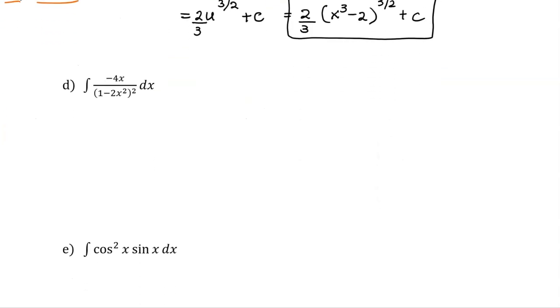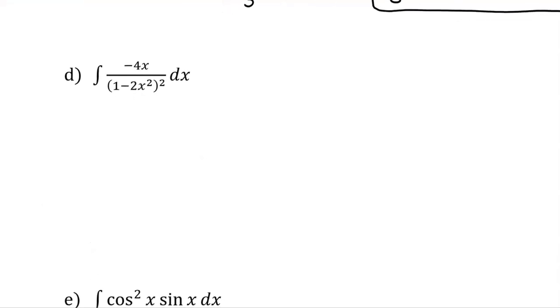Let's look at example D. We want to make a choice for u so that the derivative of u shows up in the integral. Well, using our knowledge of derivatives, I'm going to choose u to be 1 minus 2x squared. I don't need to include that squared that's on the outside, right? Because this is just going to be the exponent that we have on u. So u is equal to 1 minus 2x squared. Taking the derivative of that, du would be a negative 4x dx, which I do conveniently have on the inside of that integral. So now let's actually start substituting in.